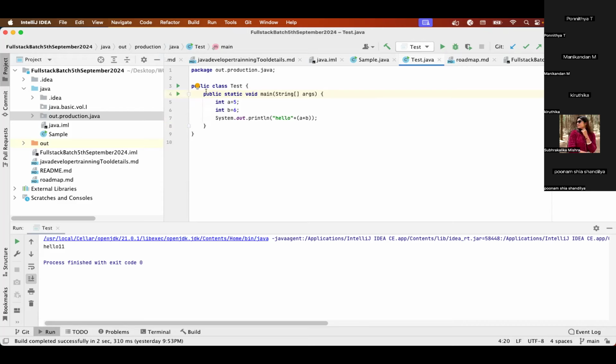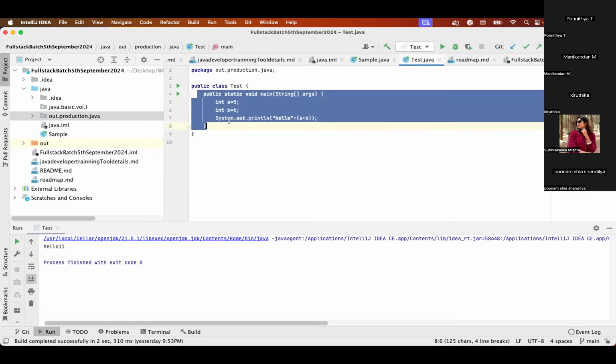So that is all because of bytecode. So when I run this, let us assume I run this program. One dot class file got generated. I will show that also. So one dot class file got generated and that file I will share with you, can run in your system as well. So basically what happened,